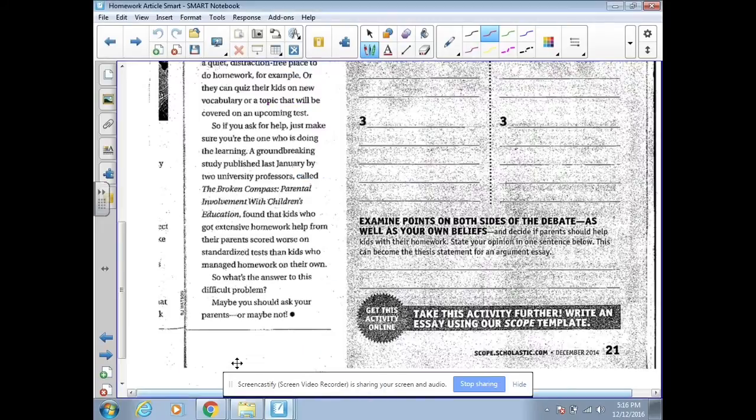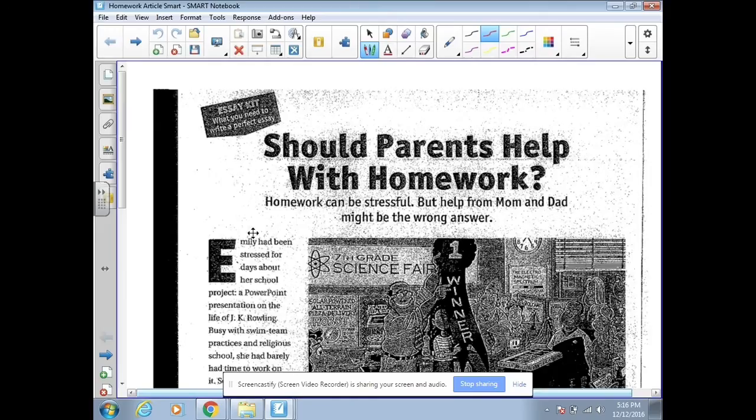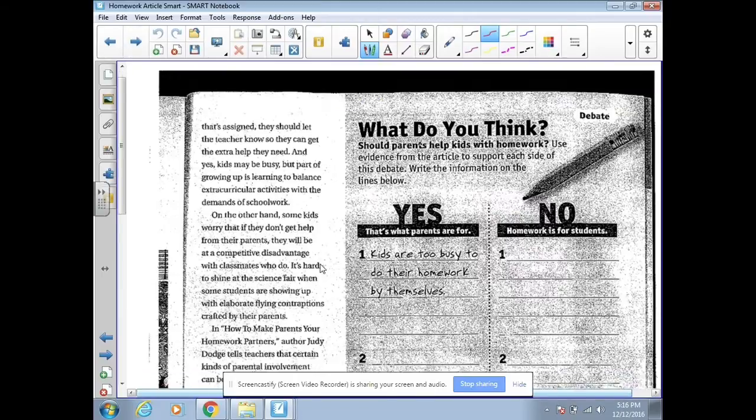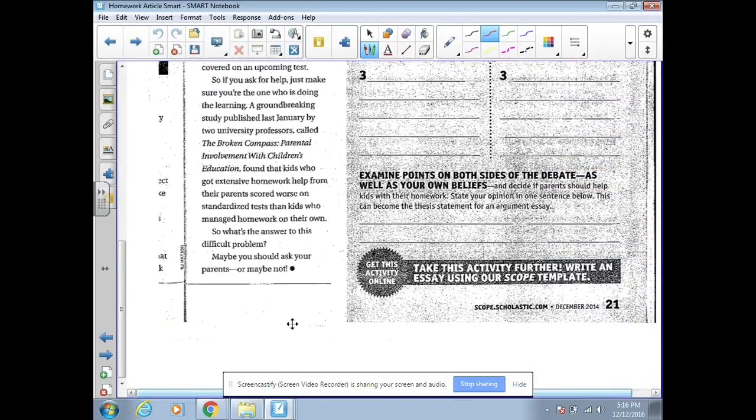So remember, when I'm paraphrasing, there's two routes I can go. Either one, I can use the author's last name, or two, I can use the title of the text. So if we go and look for an author, remember we talked about a couple weeks ago, an author is either going to be at the top of the page, so I'm looking at the top here, underneath the title, I don't see an author there, or it's going to be at the bottom, at the very end of the article.